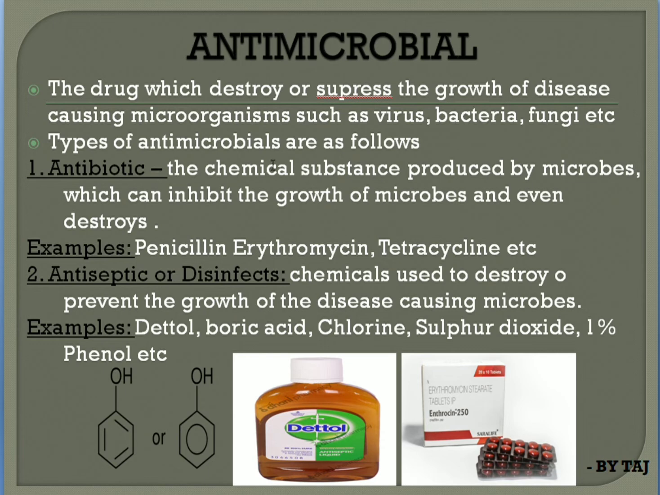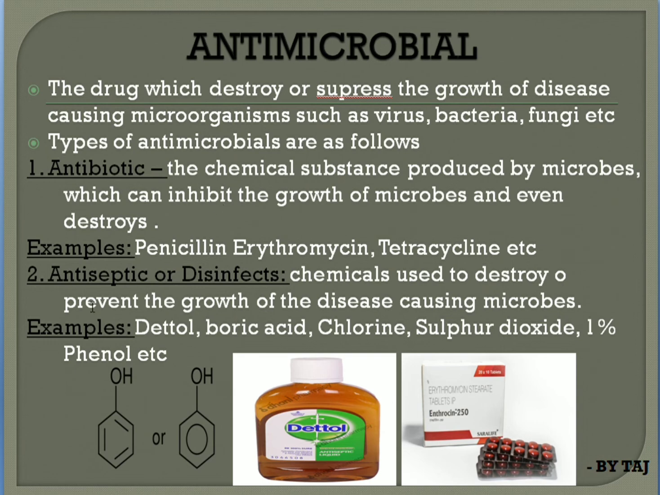The types of antimicrobials are antibiotics and antiseptics or disinfectants. There are mainly two types of antimicrobials. In that, the first one is antibiotic. These are chemical substances produced by microbes which can inhibit the growth of microbes and even destroy them. Antibiotic means against the biotic. Bio means life, against life forms like microorganisms. It is used to kill or inhibit the growth of microbes, and it will even destroy those microorganisms. Examples are penicillin, erythromycin, tetracycline. These are the examples for antibiotics.